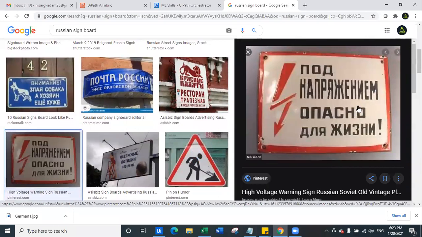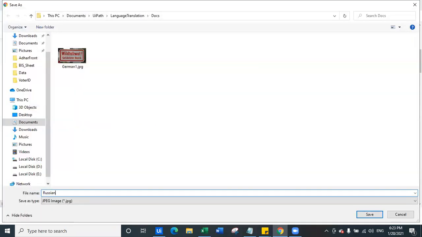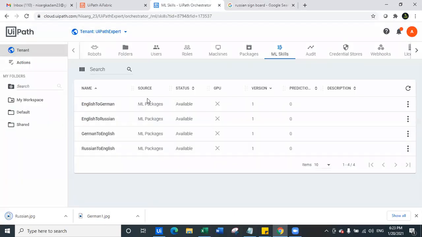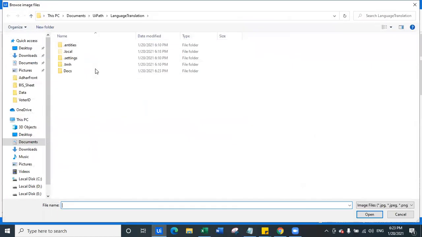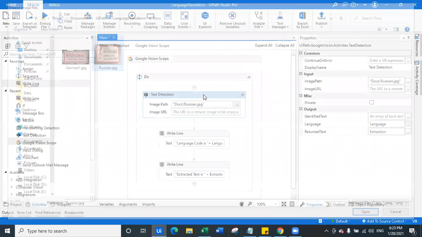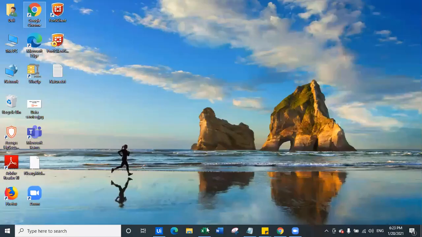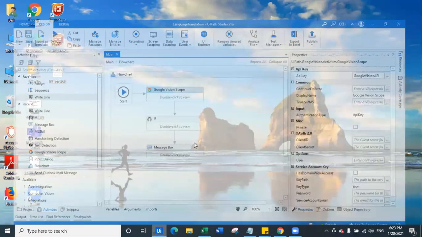Let us capture this image and save it as the Russian image. And now let's change the path of the image in the Google Vision scope. So we will change the path of image here. And let's try to see what happens this time. So this is only for one image right now.